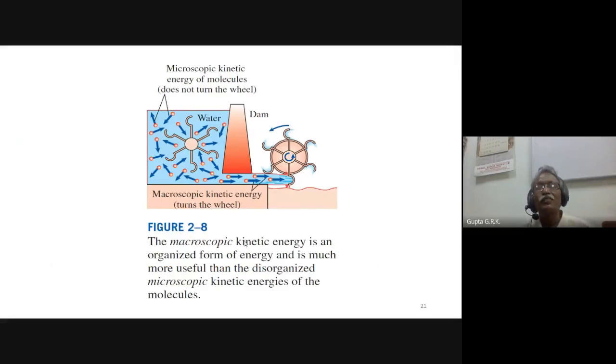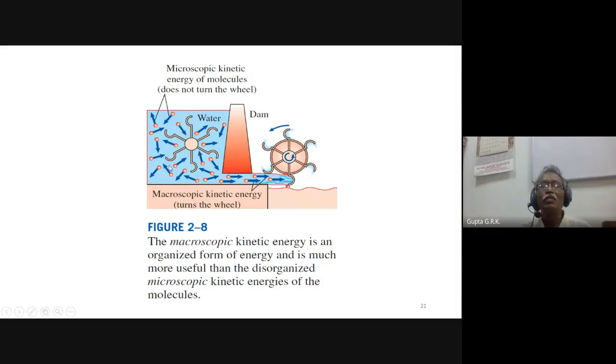And the other thing, the macroscopic kinetic energy is an organized form of energy, and is much more useful than disorganized microscopic kinetic energies of the molecules. Suppose I have a lot of water, and all the molecules are moving around inside the water, and that is microscopic form of energy, which will not give me any work.